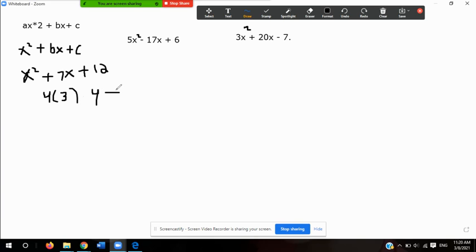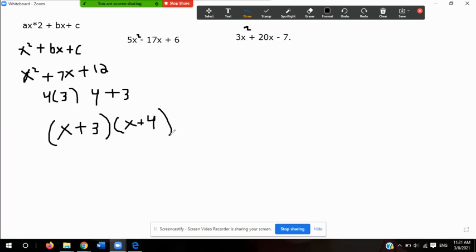So what we would do is simply factor it out, and we would say x plus 3 times x plus 4 is going to equal x squared plus 7x plus 12. And of course, if you wanted to verify your answer, you would use the FOIL method, right? And it was pretty simple.